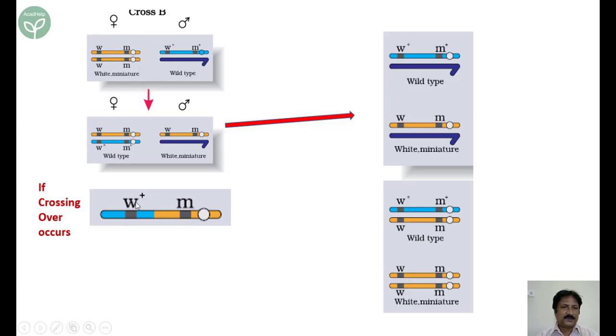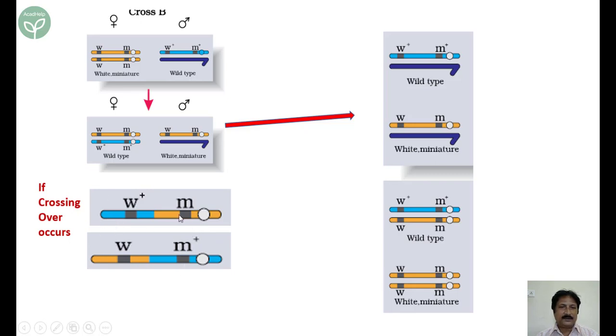So the new combination is, here it was W and M, it becomes W plus M, this part goes here and this part goes here. So half yellow, half blue, W plus M. And the other recombinant becomes W and M plus. So half yellow from this one comes here and forms W and M plus. So this combination we obtain, probability.